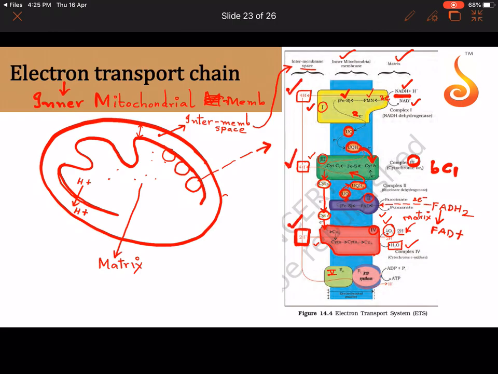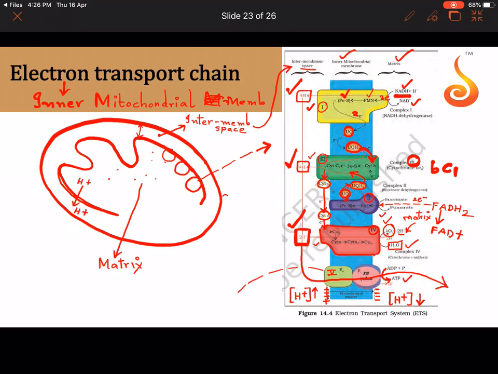Why are protons being pumped from the matrix into the intermembrane space? So that the proton concentration here will become very, very high. See, they have shown plus signs. It becomes positive. Here it becomes negative because the proton concentration here decreases. So where will the protons diffuse now? They will diffuse through this complex 5 back into the mitochondrial matrix, and this proton motive force, like I told you in the chemiosmotic model, will be used in synthesizing ATP molecule from ADP and Pi.